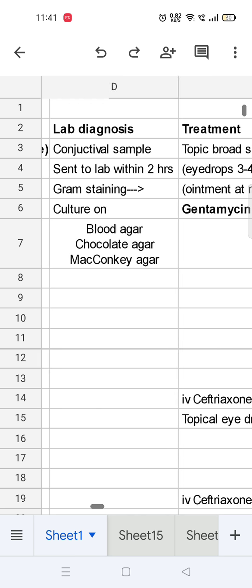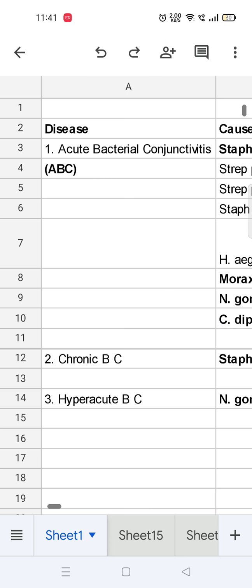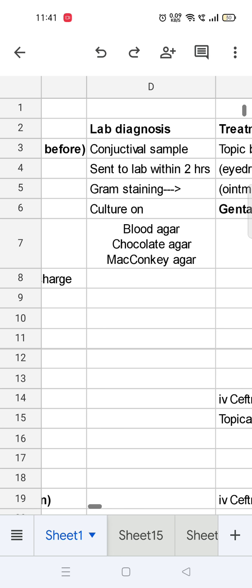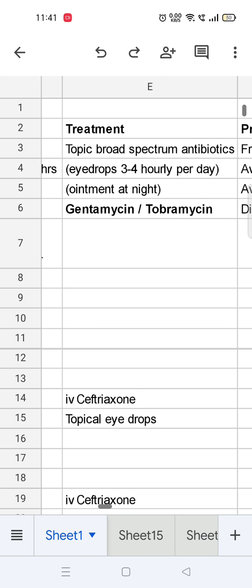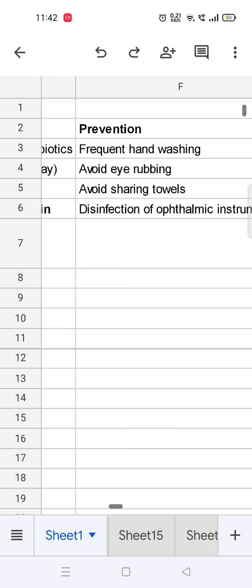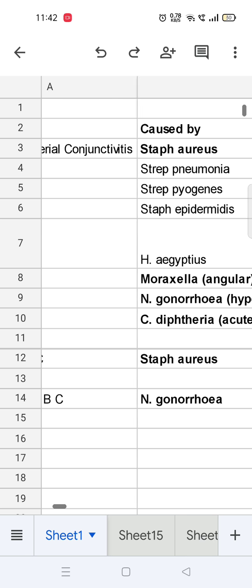So this was about ABC, which is acute bacterial conjunctivitis. The most common cause was Staph aureus, and the clinical manifestations can be remembered by ABC has MDRS phobia. Lab diagnosis is by conjunctival sample and then staining and culture. Treatment is by gentamicin and prevention is by general precaution measures.